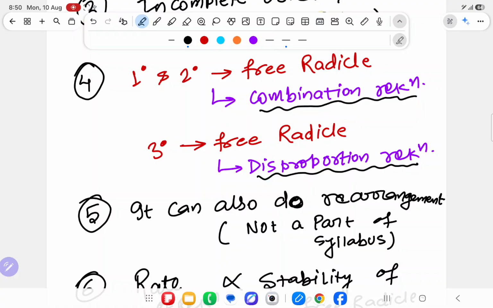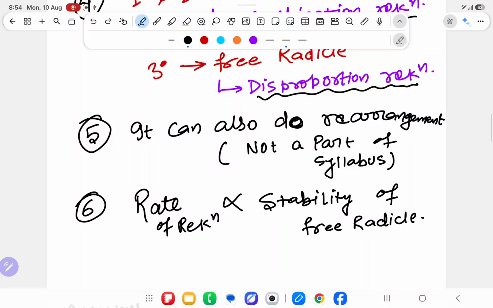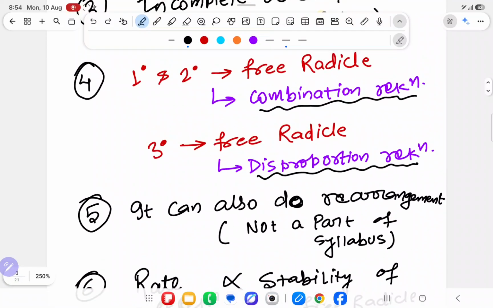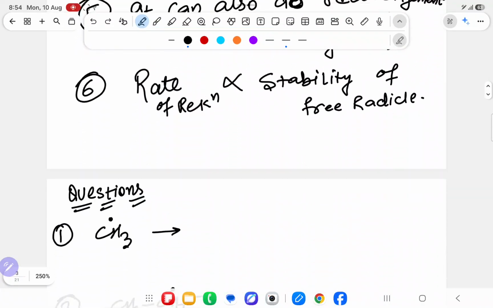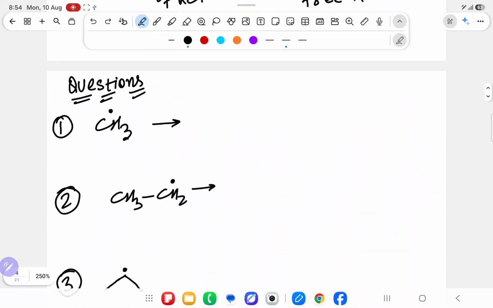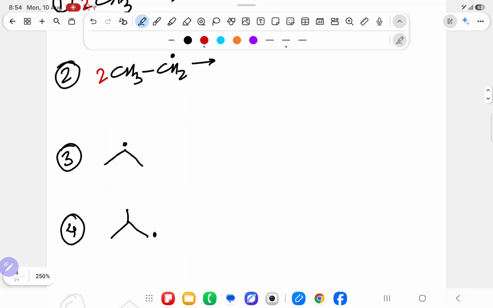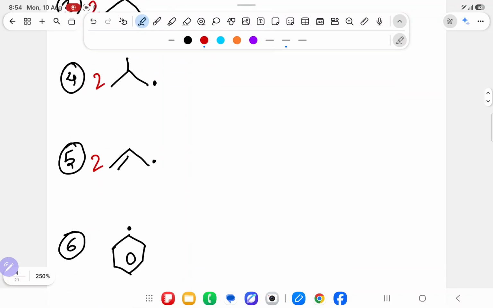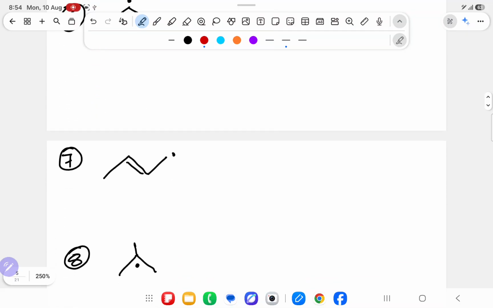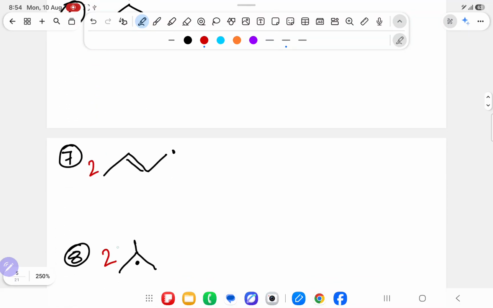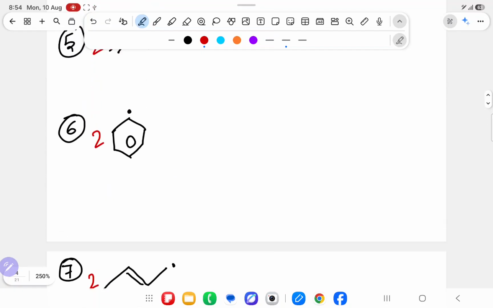Don't worry, I will show you some questions regarding that. Now, in the questions, 1 degree and 2 degree will do combination and 3 degree will do disproportionation. Whenever they give the question, always try to understand that, written or not written, it is 2 mole. Always consider it as 2 mole.